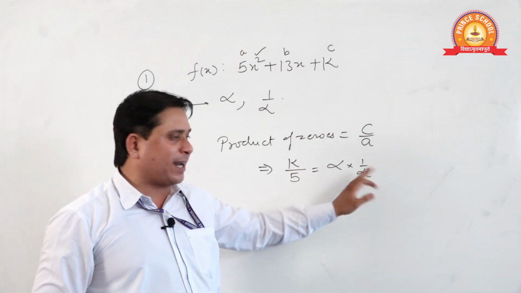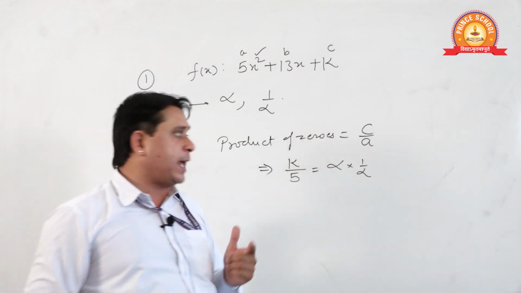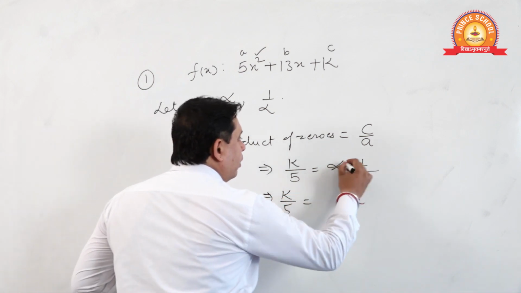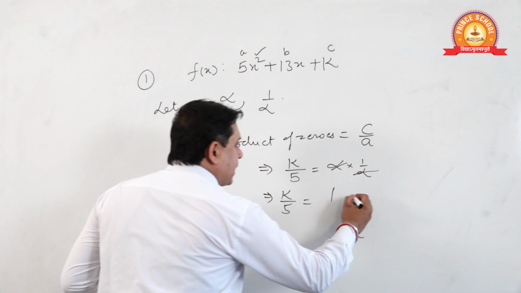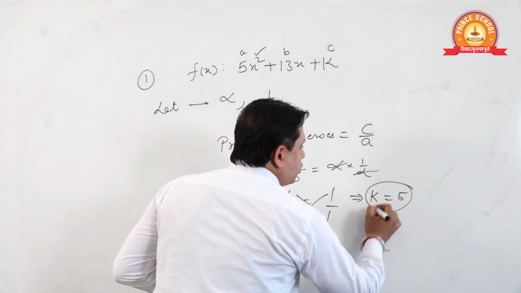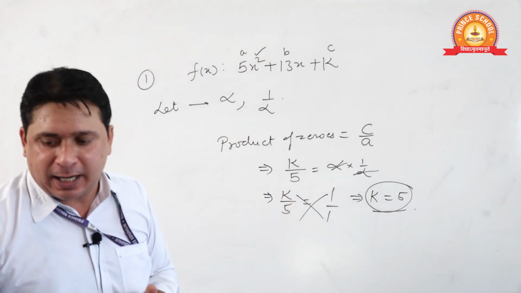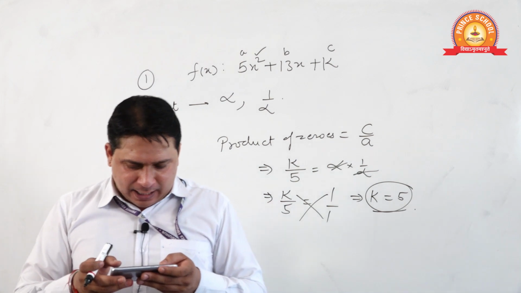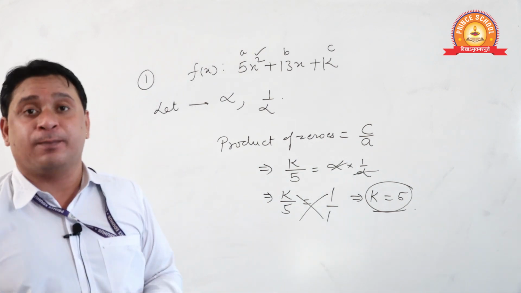One zero is alpha, the second one is 1 by alpha. Sure? Done? Now see students, it is too simple right now. Cross multiplied, k will be 5. You can pick out the option and move forward. Here the option will be C.